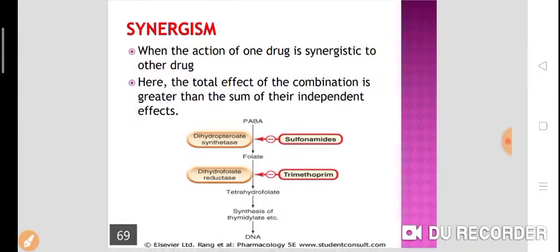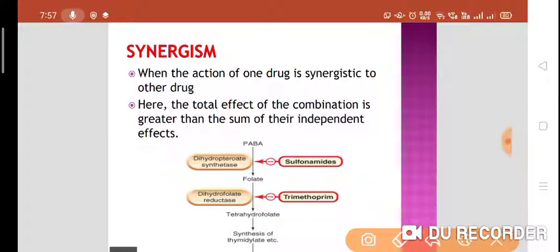Now synergism. Synergism means the action of one drug is synergistic to the other drug, meaning the total effect of the combination is greater than the sum of their independent effects. For example, sulfonamide will inhibit the enzyme folate synthetase, and trimethoprim will inhibit the enzyme folate reductase. So in the common metabolic pathway, these two drugs inhibit two different enzymes, which is called sequential blockade.